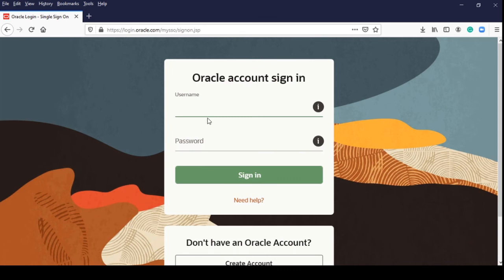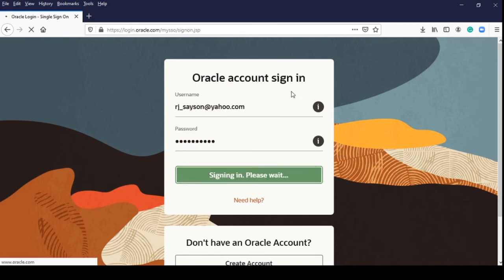If you don't have an Oracle account, you must create an account first. If you have already created an account, fill in the username and password. Then click the sign in button and wait for the file to be downloaded. Wait until the application has finished downloading, so we can proceed to the installation phase in the next video.